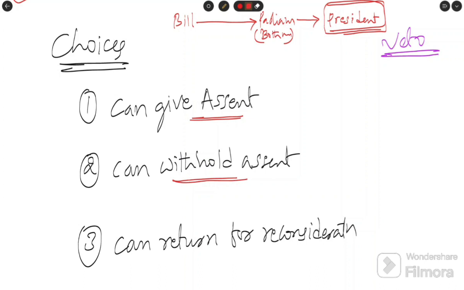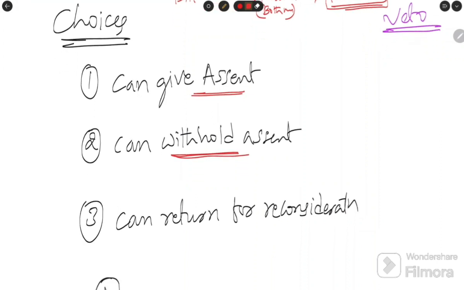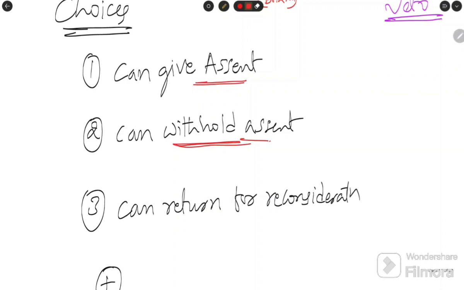The bill does not become an act now, because what are the two tests? One of the tests is presidential assent, but here the president is withholding. The bill is stopped. Okay, and another choice he has is that he can return the bill for reconsideration.